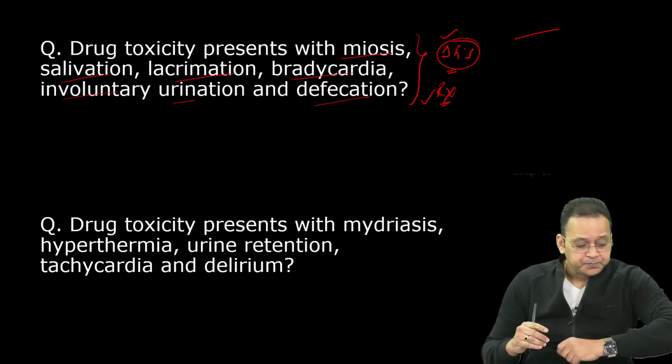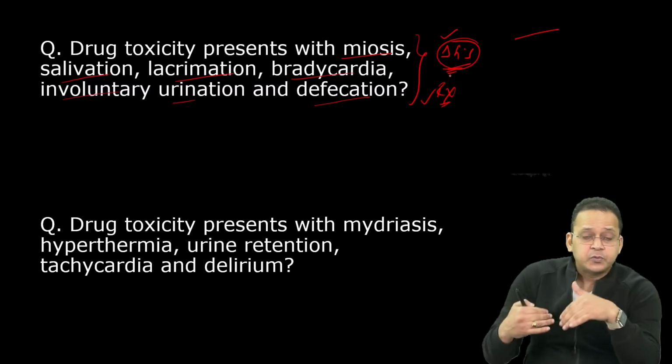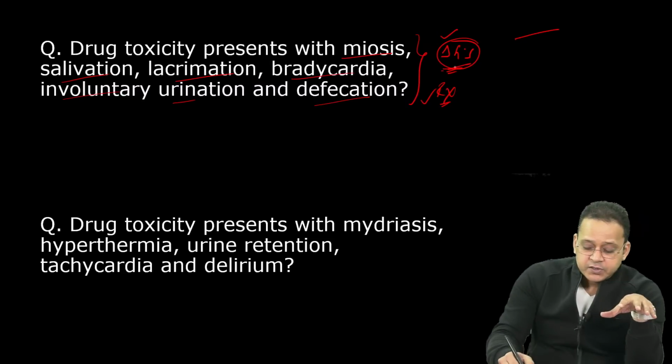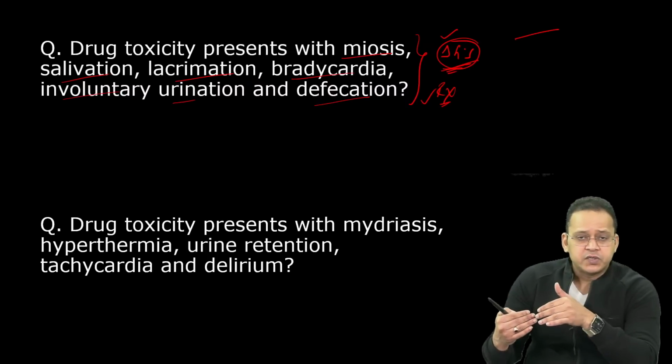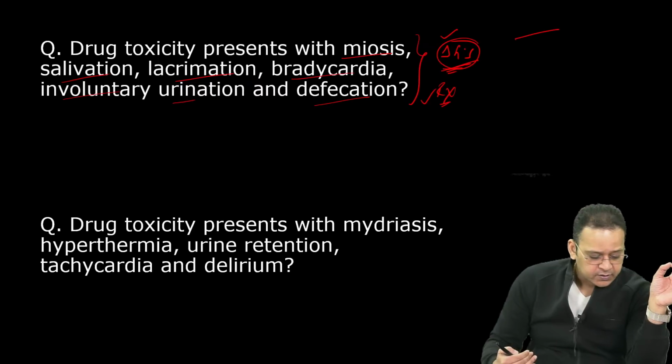All right, guys. So what is the diagnosis first of all? Come on, you have to participate, because I'm telling you, these are frequently asked. So first they'll ask you, what is the diagnosis? And they'll give you options: cholinergic poisoning, anticholinergic poisoning, sympathomimetic poisoning, sympatholytic poisoning. So one MCQ is on diagnosis.